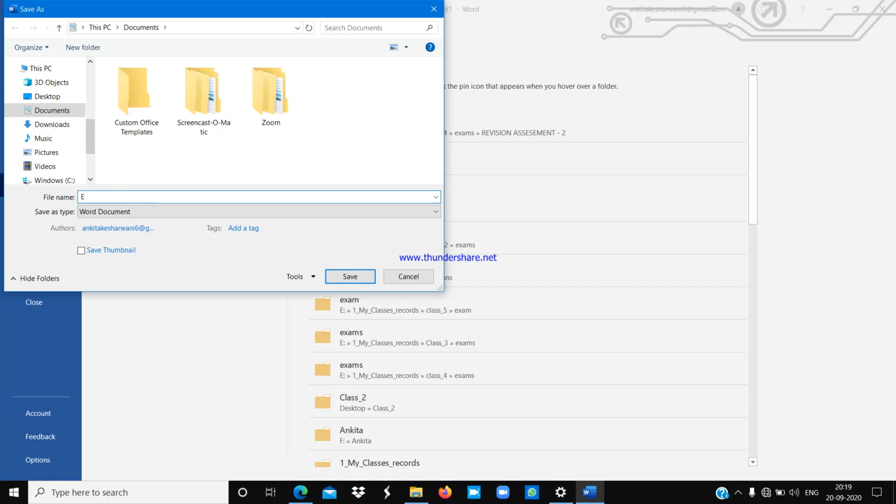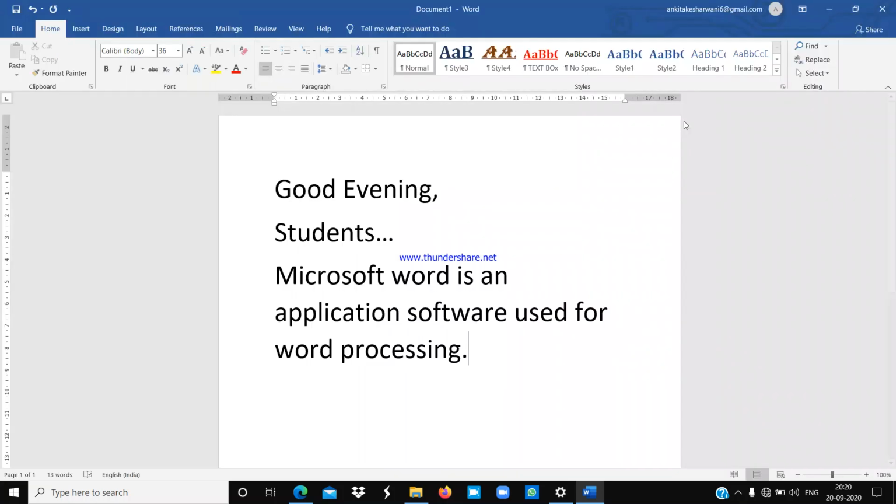I am giving the name Example 1 and click on Save. Now you can see here on the top of this title bar, the file name is changed from Document 1 to Example 1 because I have renamed it. I have saved this file as Example 1. Understood everyone?